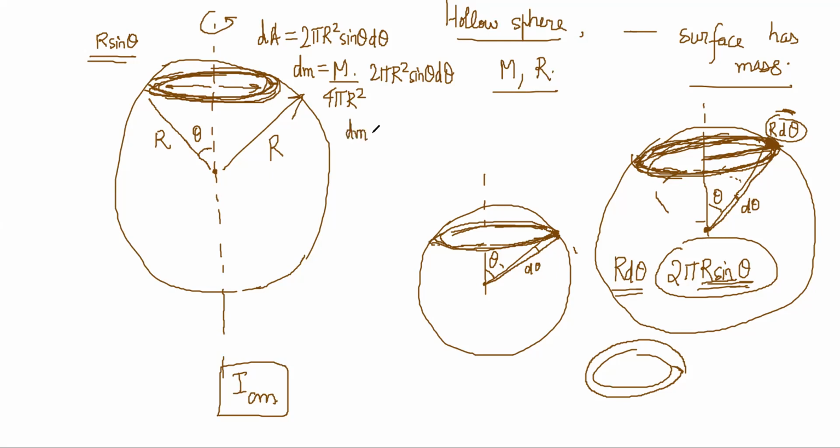So dm will come out to be m by 2 sine theta d theta.